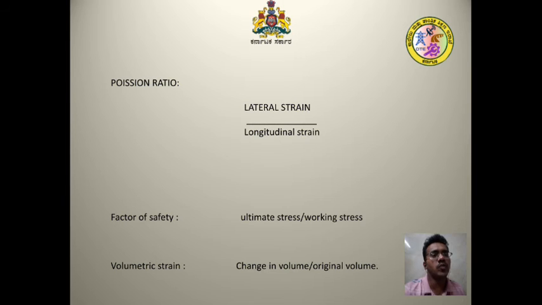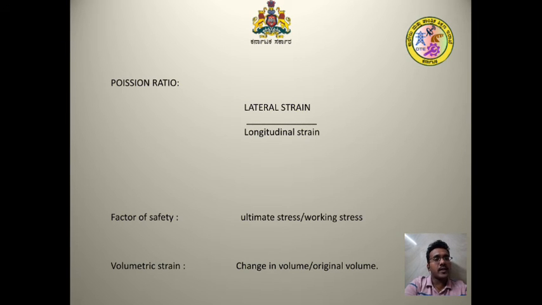Next we go for the topic volumetric strain. We have already discussed tensile strain and compressive strain. Again we have the volumetric strain. Whenever the material is subjected to compressive, tensile, shear or tangential, or bending loads, it alters the volume of the material.